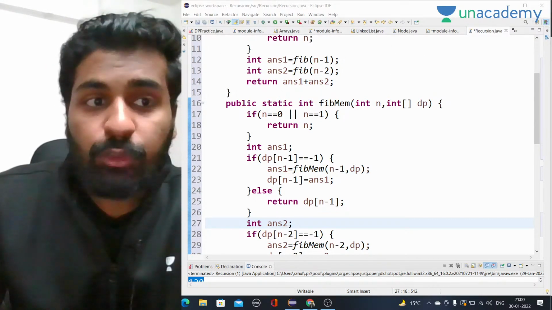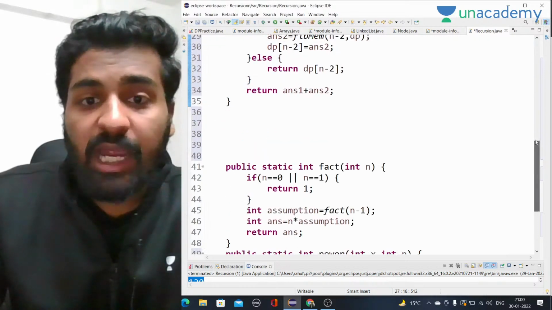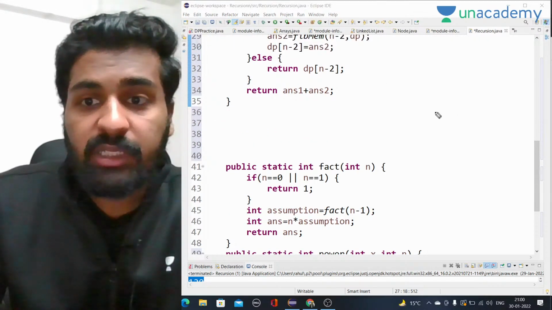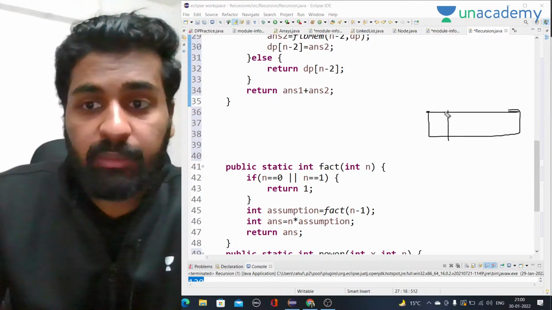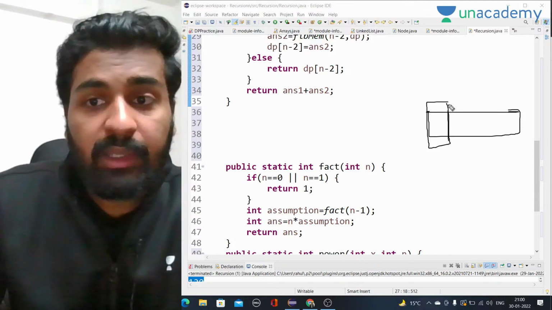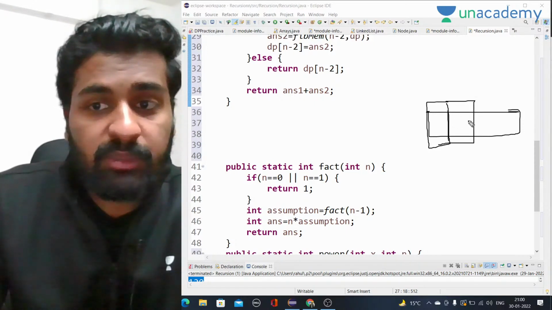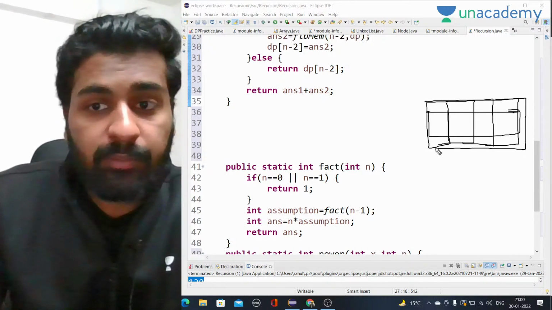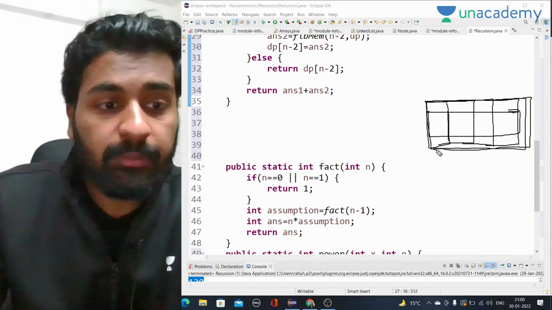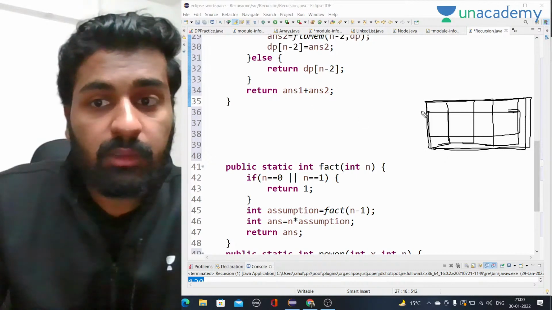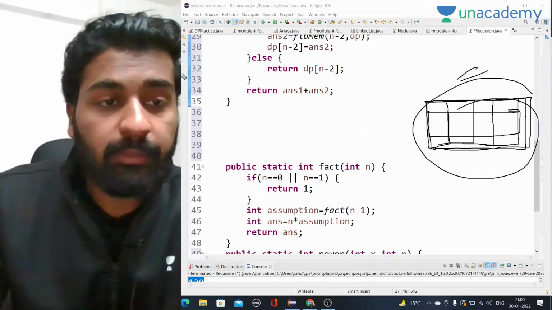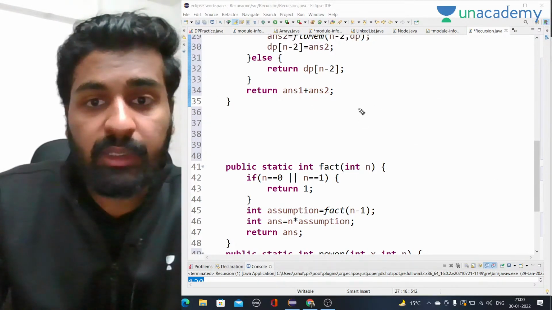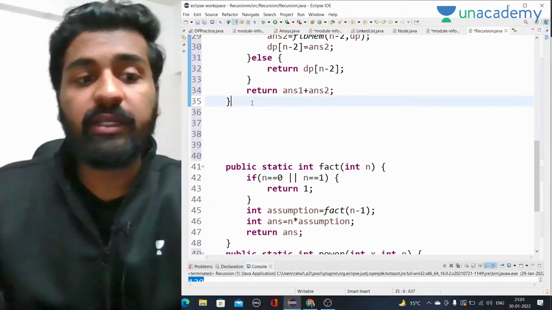And also, as I told you, what happens in DP is we start from a very small problem. This much problem I will solve first. Then I will move forward and solve this much problem, then this much, then this much. And at last, you can see here, the whole problem is solved. So this is what we are going to do in DP. This is the main idea of iterative DP.